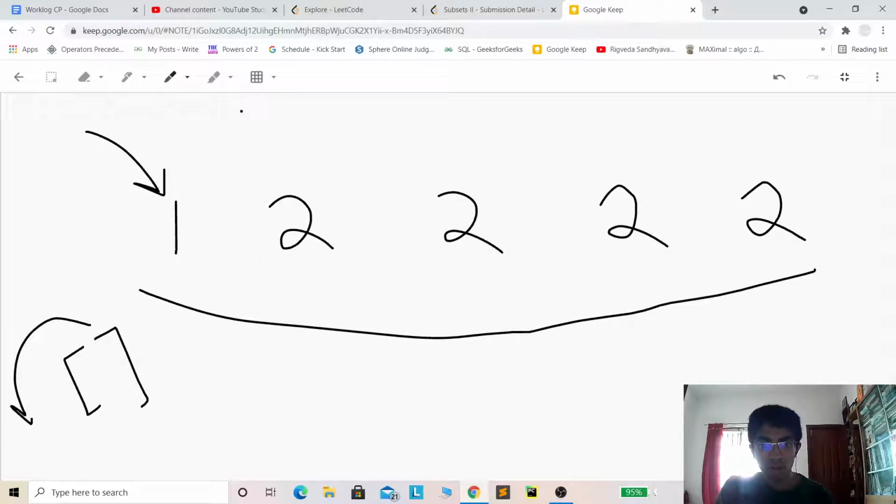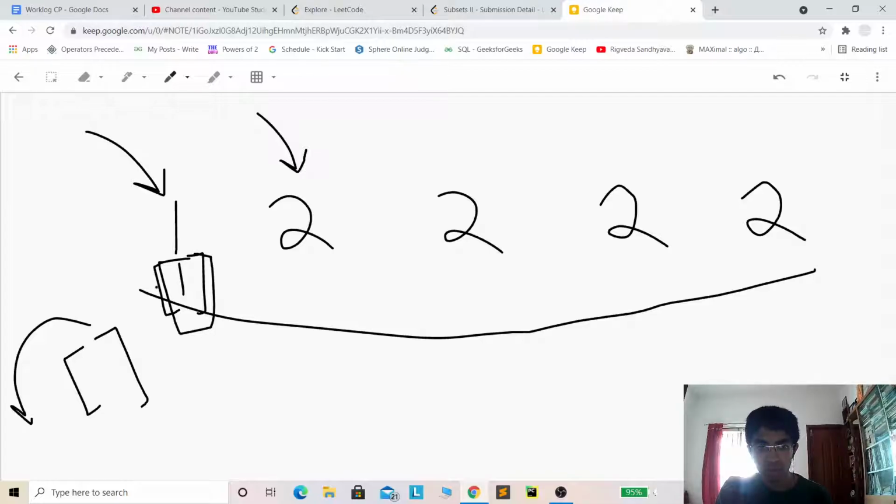Then I insert the current element to the subset, and then I go to the second element. As soon as I call the backtracking function for the second element, I push the currently generated subset to the power set. So now the subset contains one element, that is 1.